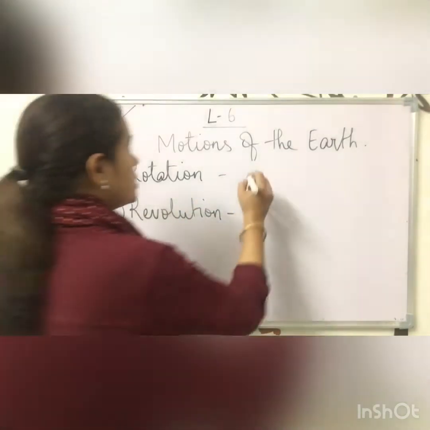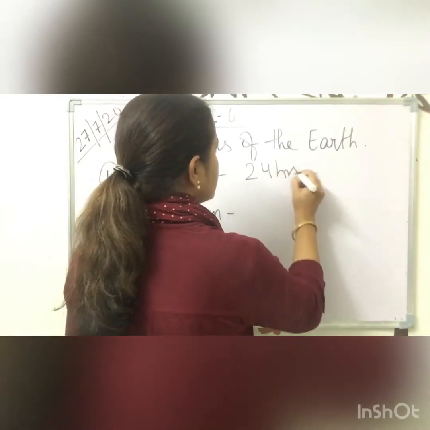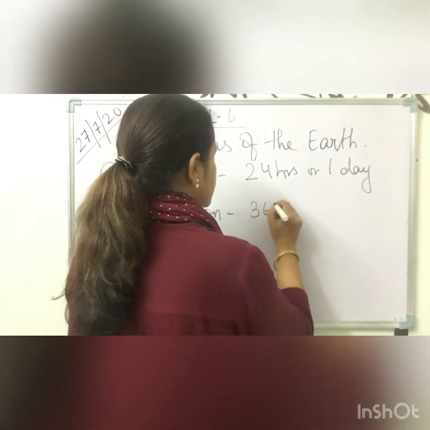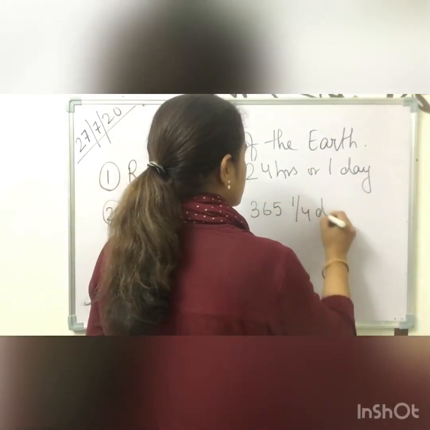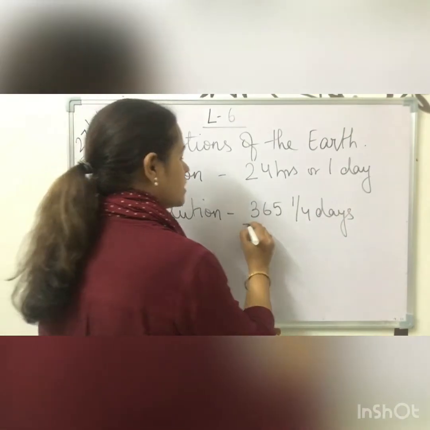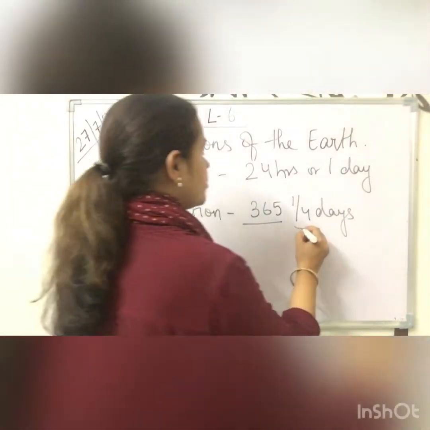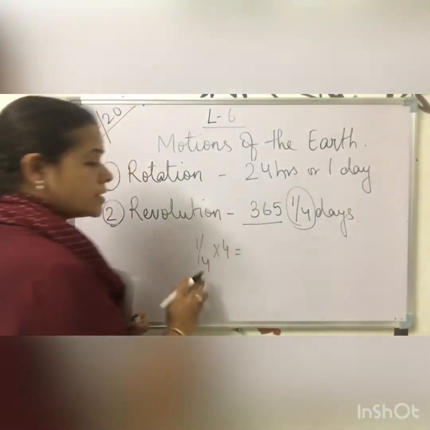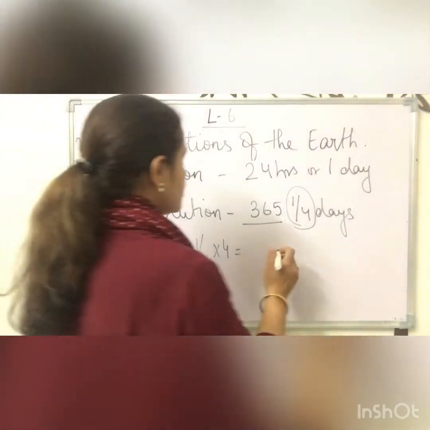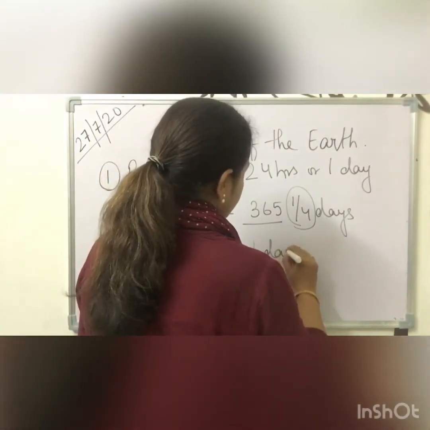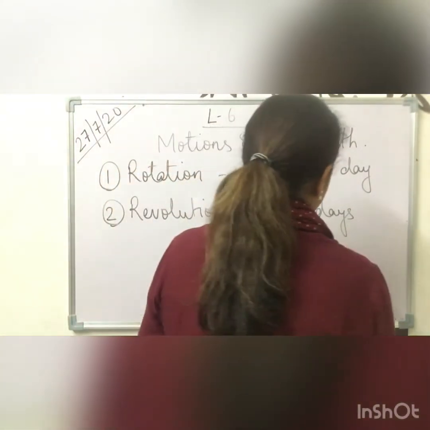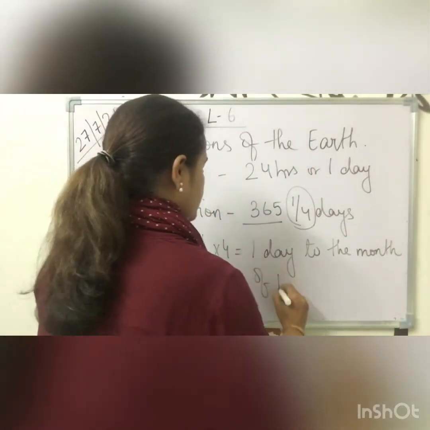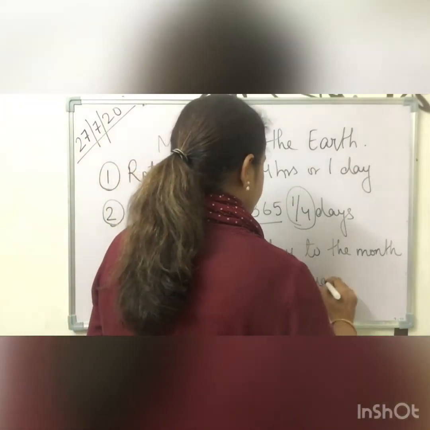Rotation takes 24 hours or 1 day. Revolution takes 365 1/4 days, but we only say 365 days. This 1/4 day for 4 years is stored, and every 4th year it is added as one extra day to the month of February.